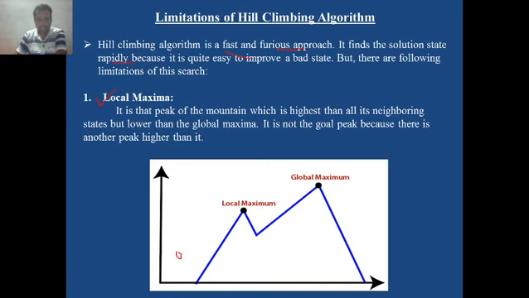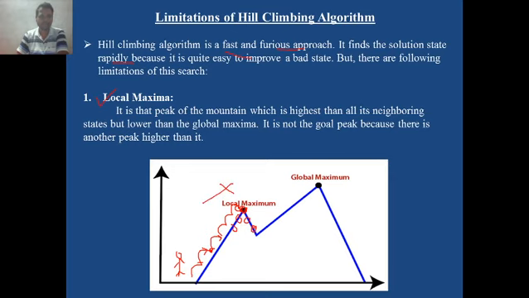Suppose the climber is somewhere here and it climbs the hills. He climbs the hills like this, in this direction. Every time it checks whether the next position is better than the current position, then he moves up. He does the same comparison each time. Once he reaches here, then he compares this position with the neighboring positions, this as well as this, and he finds that he achieved the maximum point and he stops searching.